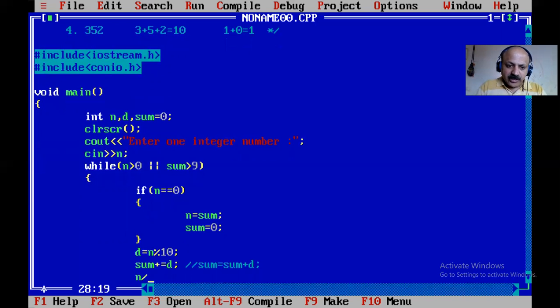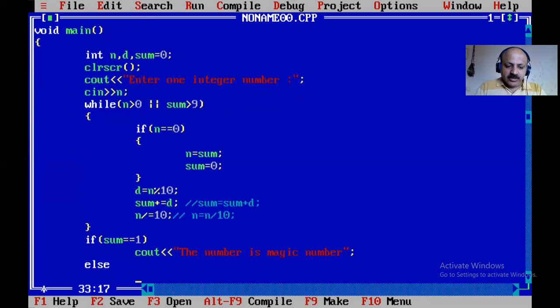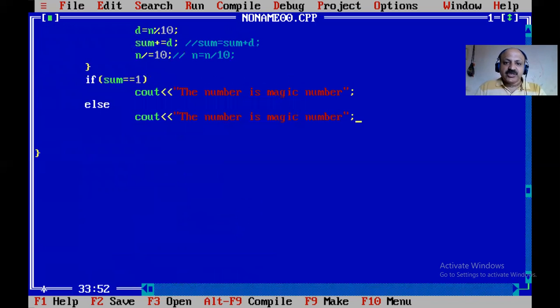And again I use the short technique, n divide by equal to 10. That is the full form n equal to n divide by 10, which is also a compound assignment operator. So at the last we can take if sum equal to 1, and we print a message, the number is magic number. Else, if we cannot get the sum 1, we say the number is not a magic number. So that is our logic.